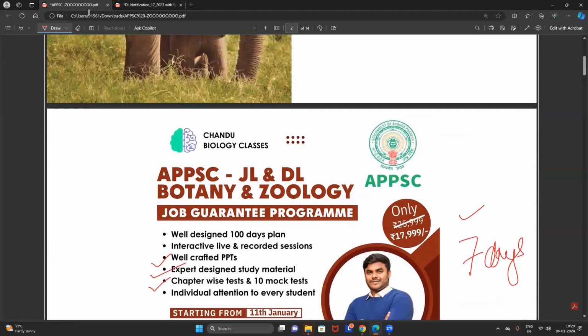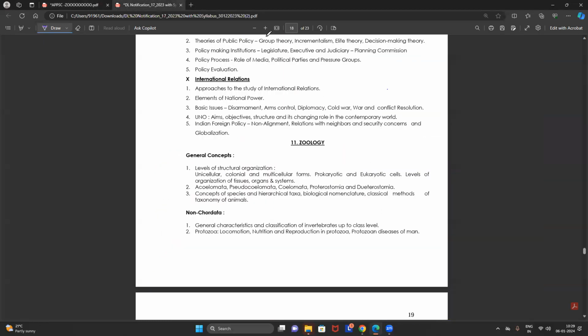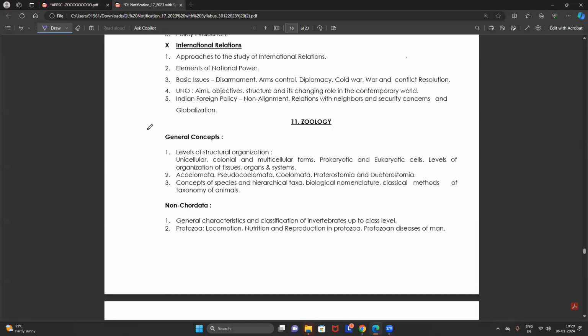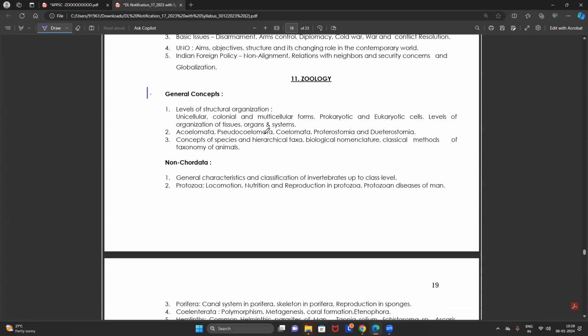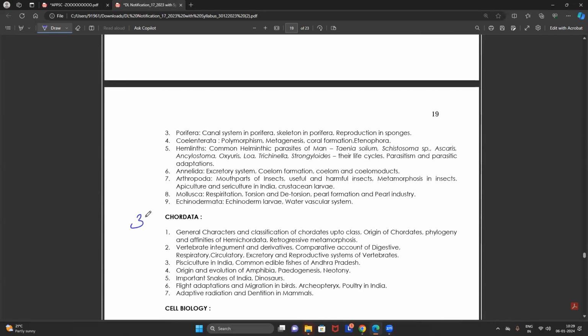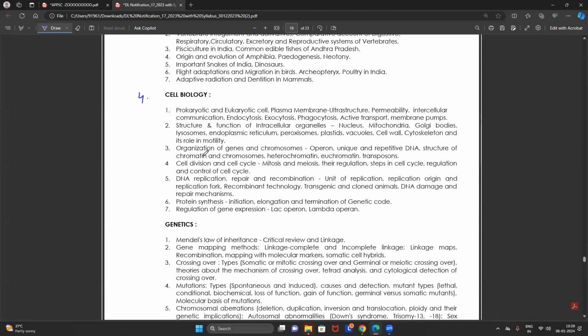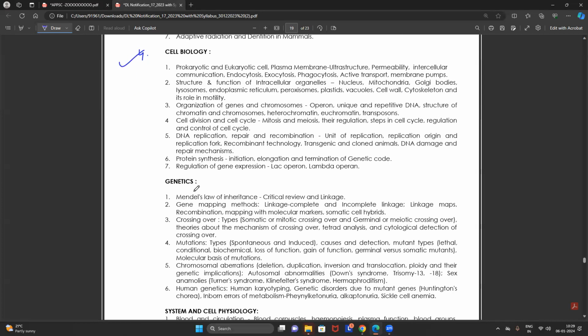Now I hope everyone has gone through the notification and the syllabus also. So again, everyone look into this. If you look into the syllabus, the first unit is General Concepts, the second unit is Chordata, Non-Chordata, and the third unit is Cell Biology. Now look into cell biology. It is a combination of cell biology, molecular biology, as well as rDNA technology also. It's a very big unit.